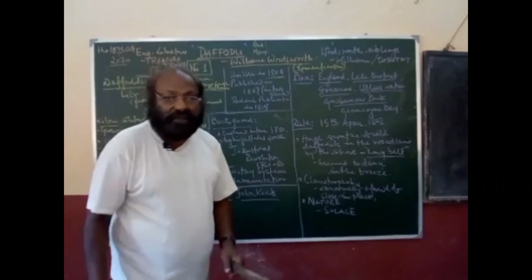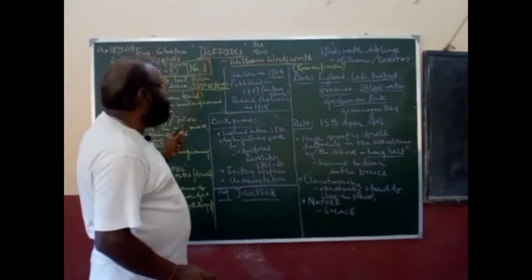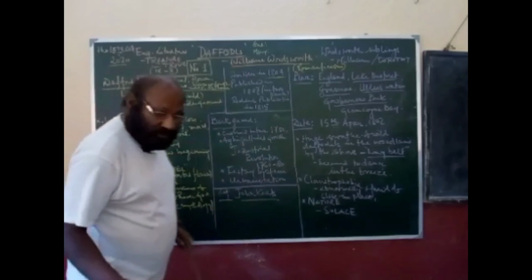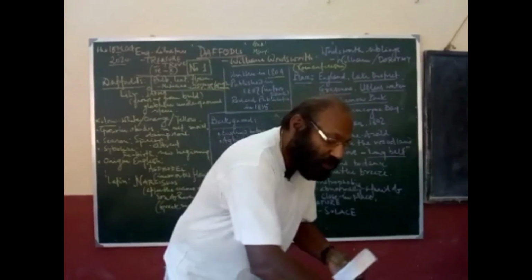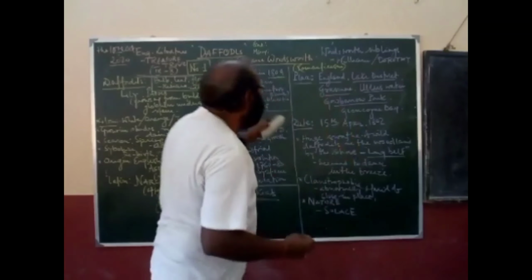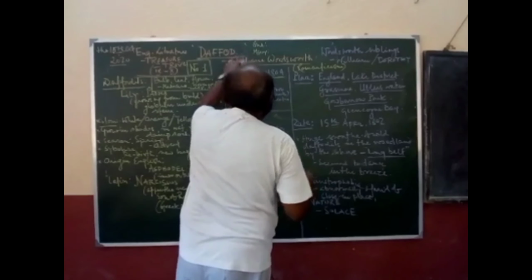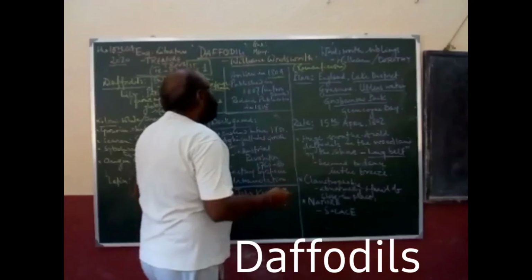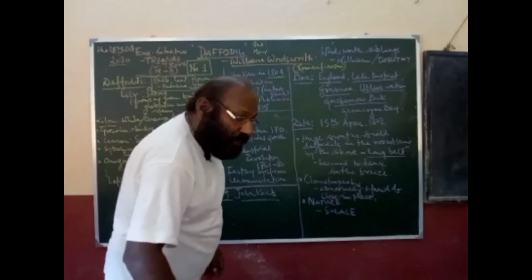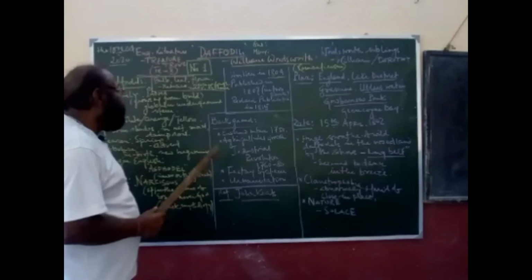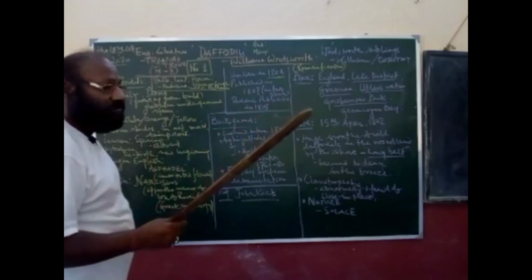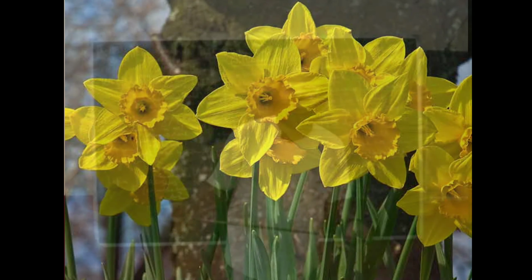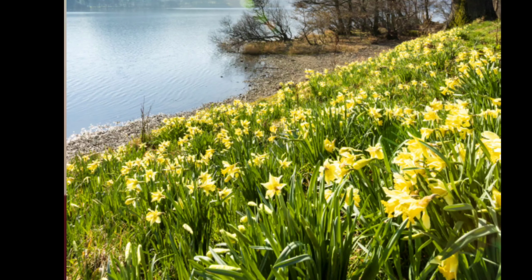First of all, the name of the poem is Daffodils. The spelling is not written properly. It should be D-A-F-F-O-D-I-L-S, daffodils. Daffodil is basically a flower normally found in England and some adjoining areas.